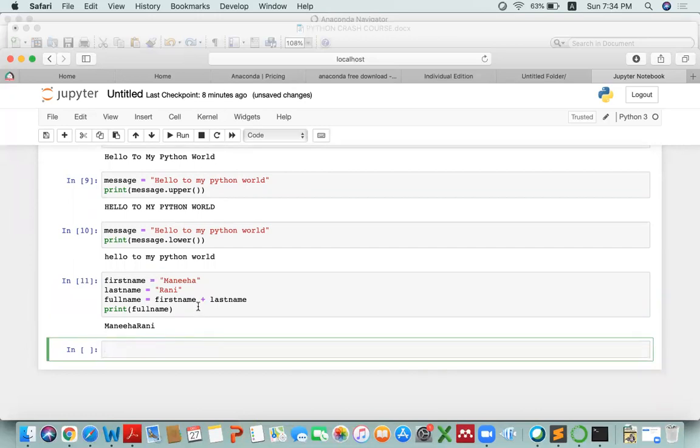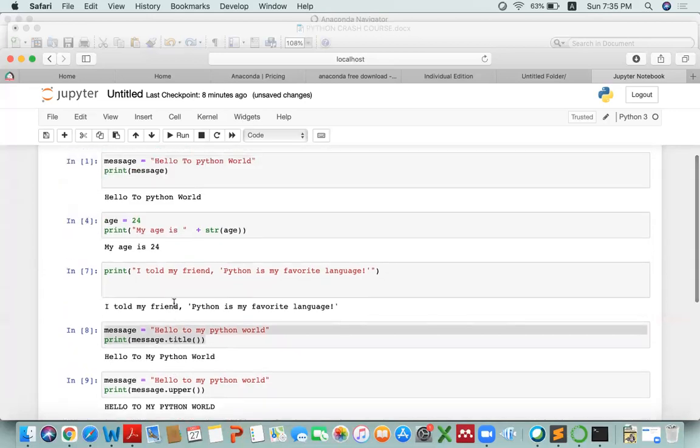So this was all about concatenation. How will you combine two strings? You will have to combine two strings by using the plus sign. Not only two strings, if you want to combine two integer type variables, you can combine them by using the plus sign. Similarly, if you want to combine a string with an integer variable, you can use the plus sign. How will you do that? I have already told you here.